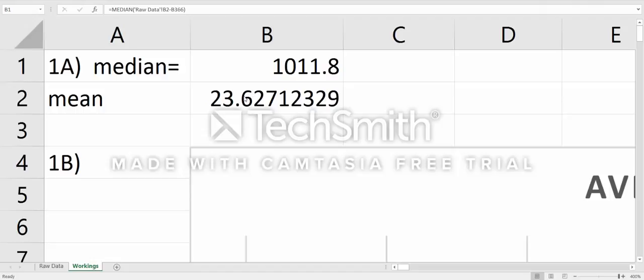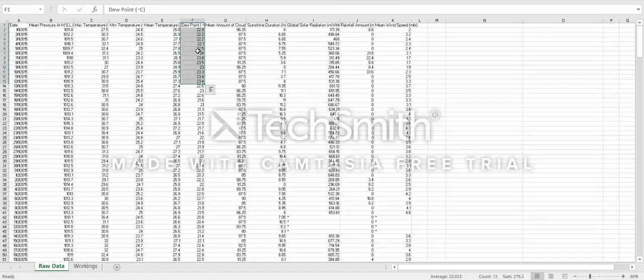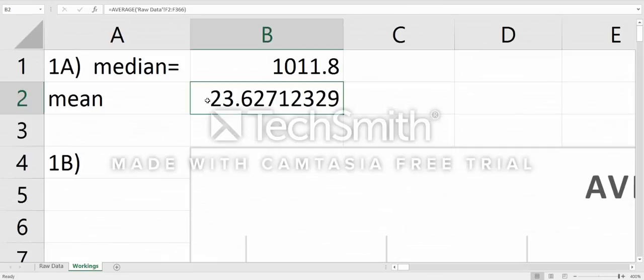Moving on to the next part of my question, the mean of dew point temperature. I found it through the mean formula, or in this case in Excel it's called average. I selected the daily dew point temperatures from 1st of Jan all the way to the 31st of December of year 2015, and I ran it through the mean formula to reach my answer. As the mean is the sum of all values divided by the total number of all the values, my answer is 23.62 degrees Celsius, around there.